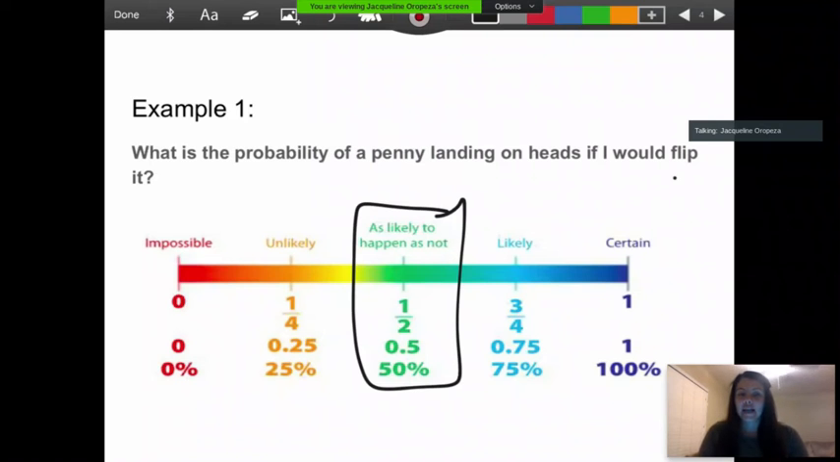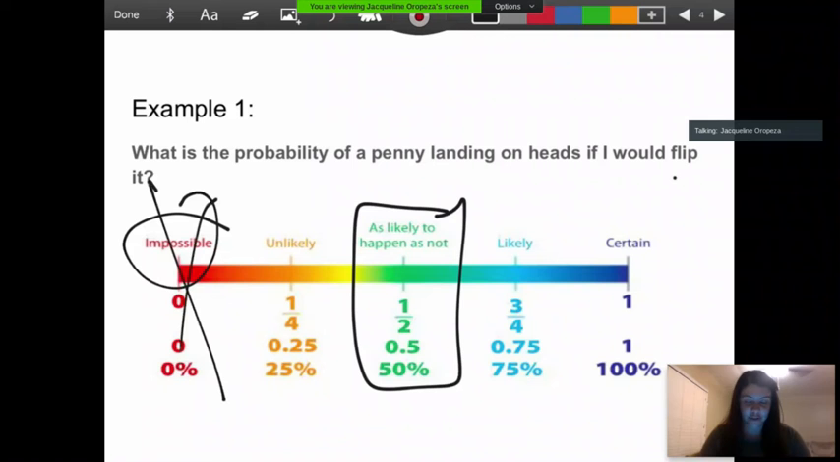If I say, what is the probability of a penny landing on heads? And I say, that's impossible. Well, it's not impossible because I have a heads on my penny. So that means that this is out of the picture. Unlikely means that there's not very big of a chance for it landing on heads, but it is a big chance because they only have two sides. So that's out of the picture.